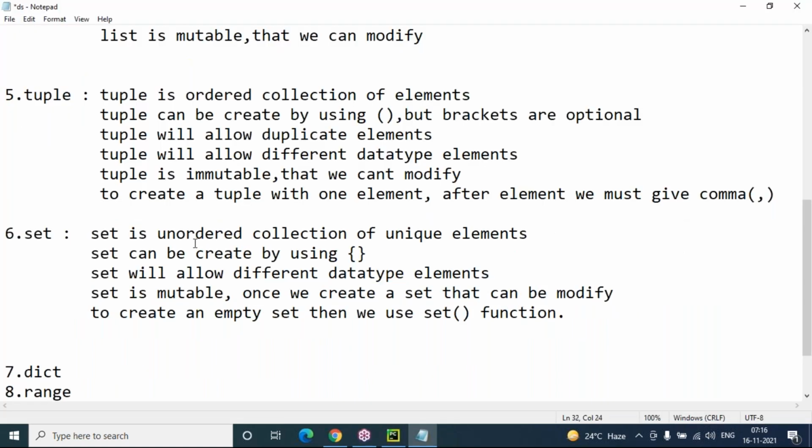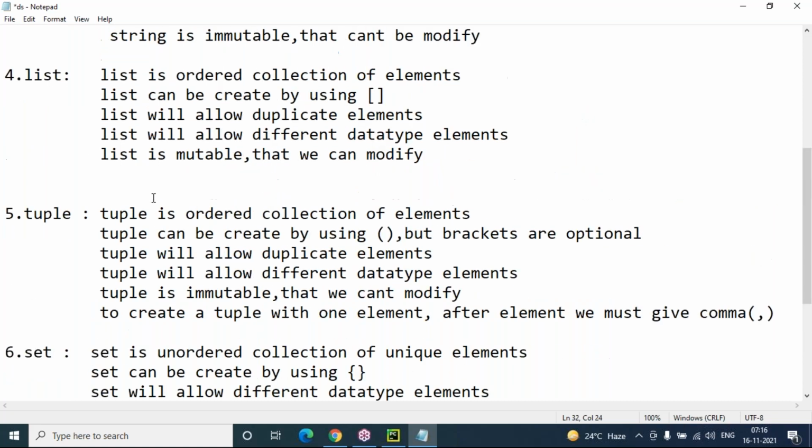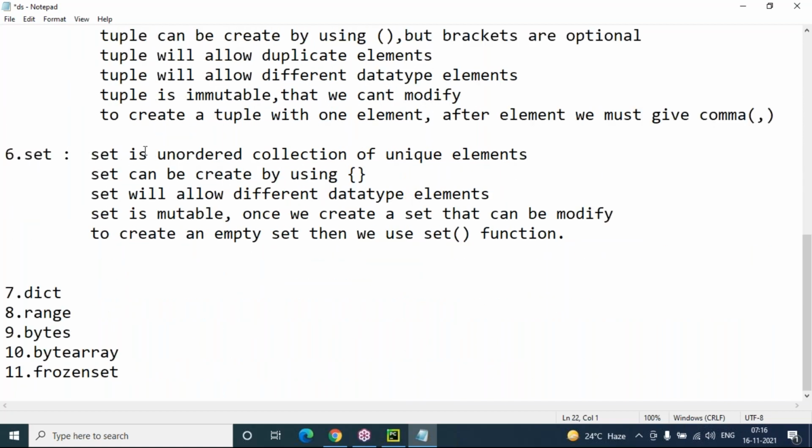Whenever you want to maintain a collection that is unique, and you don't want to accept any duplicate values, then we can go for set. And if you want to take a group of elements with duplication, with modification, and with different data type elements, then go for list. So according to your requirement, you have to decide which data structure is suitable for your collection of elements. Each and every data structure has its own rules, and the rule of one data structure cannot be applied to another data structure. That is also important here.